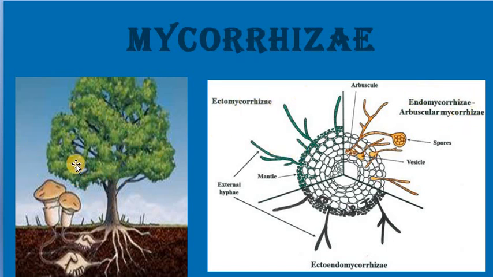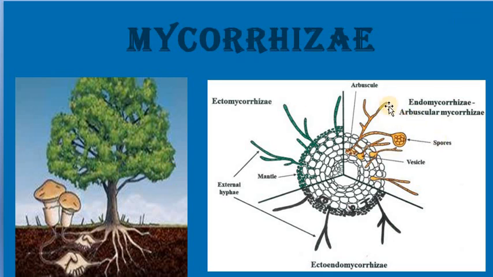Ectomycorrhizae, this is a best known example for ectomycorrhizae. Ectomycorrhizae means this fungus generally grows outside the plant, and they are connected outside the plant. The connection which is established between those two organisms is outside the plant body. So that is ectomycorrhizae, right?